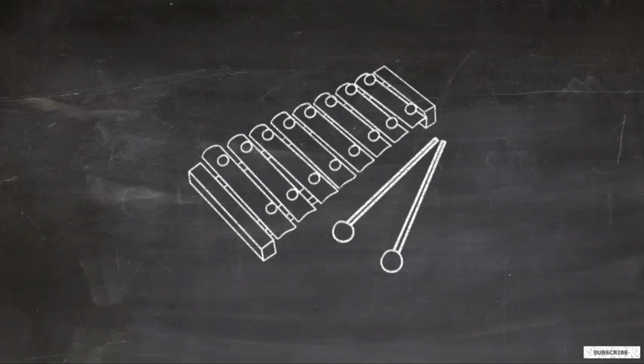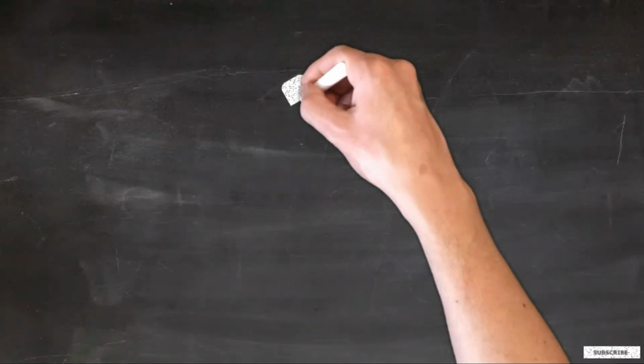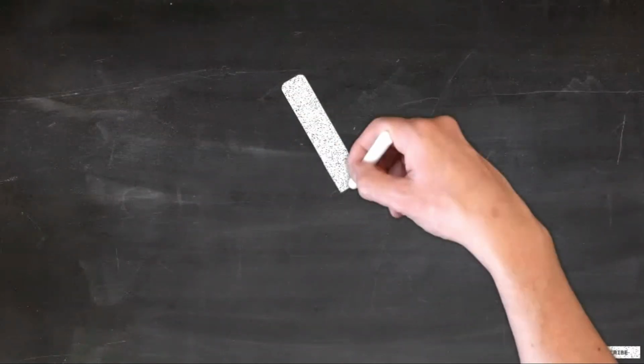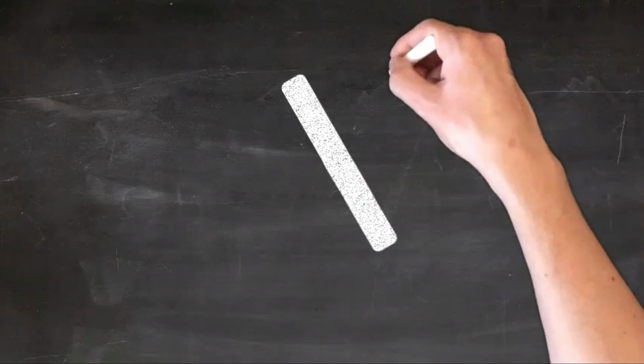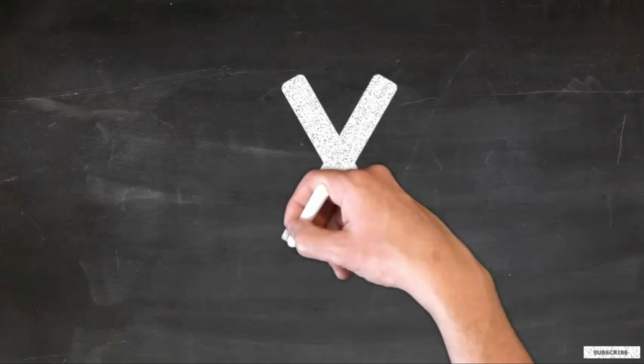I am a xylophone. I am a musical instrument. I will teach you X. Start from the top. Draw a slanting line down towards the right. Draw another slanting line down towards the left, cutting the first line in the middle. This is capital X.